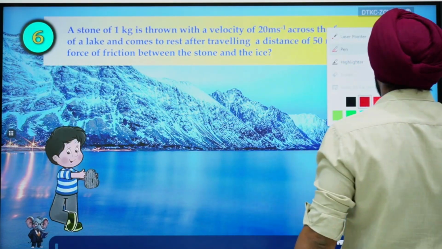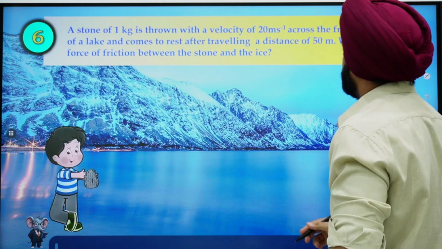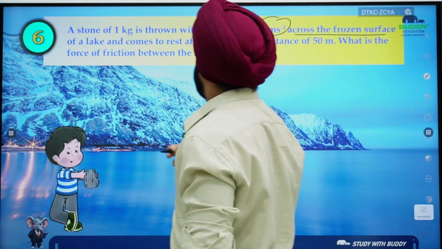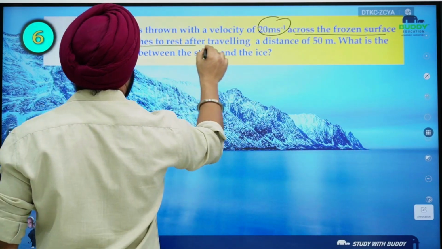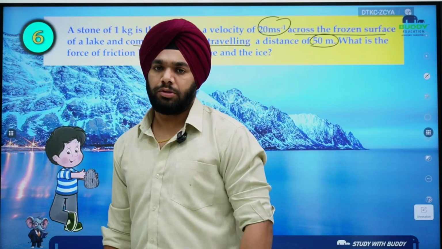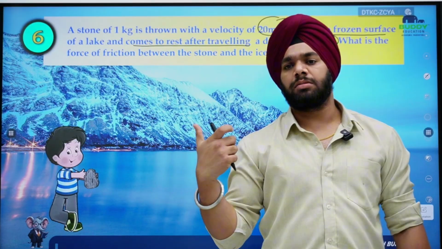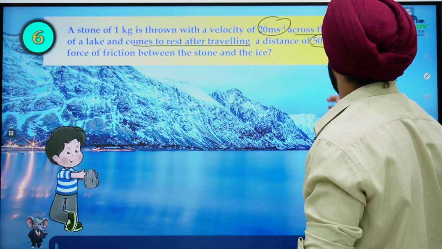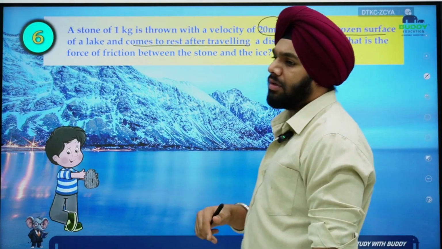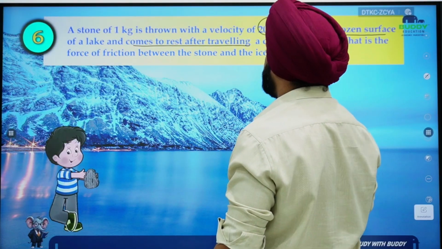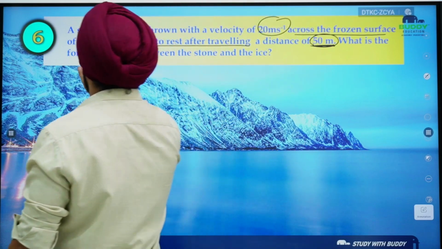So we have a stone whose mass is 1 kg with a velocity of 20 meter per second across the frozen surface of a lake and comes to rest after traveling a distance of 50 meter. So initial velocity of the stone was 20 meter per second. Like there is a boy who is throwing the stone across the frozen lake, right? And eventually it comes to rest. Now the distance traveled before coming to rest is 50 meter. Then we have to find out the force of friction.